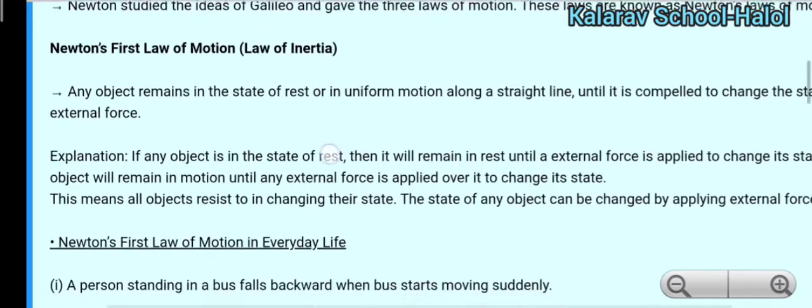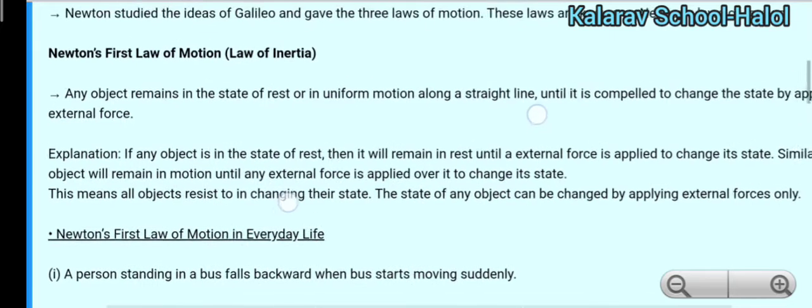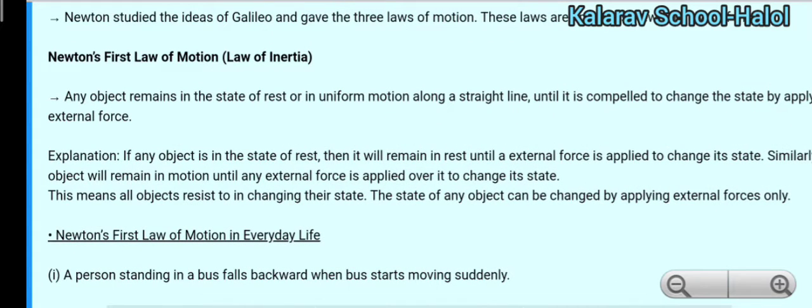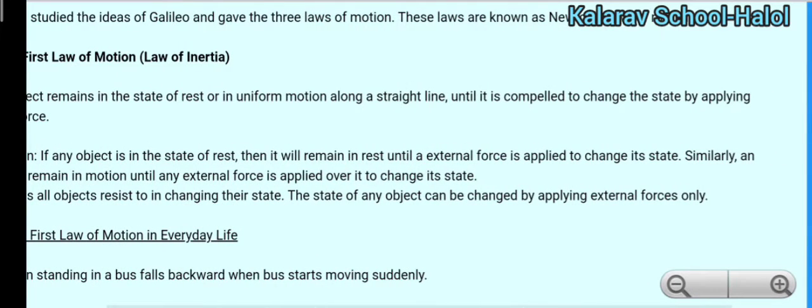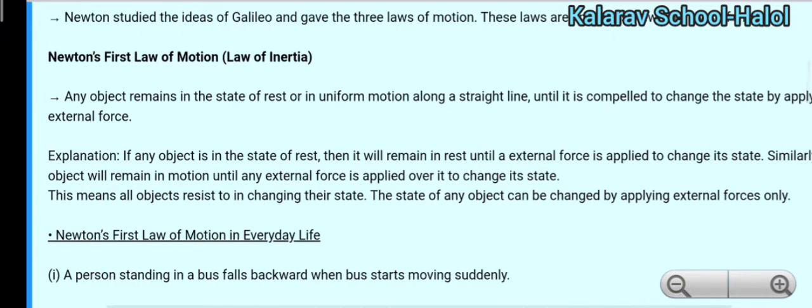So Newton's first law of motion, or law of inertia: any object remains in a state of rest or in uniform motion along a straight line until it is compelled to change its state by an applied external force. What does it mean?